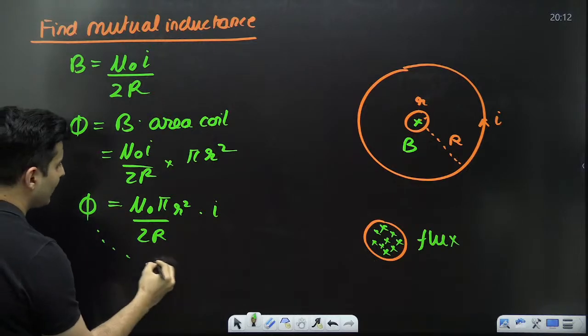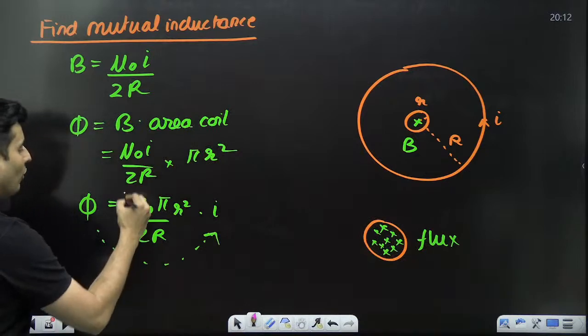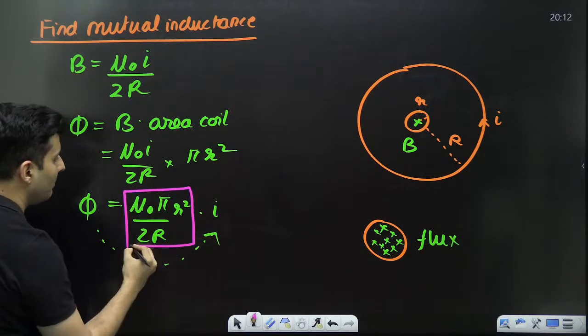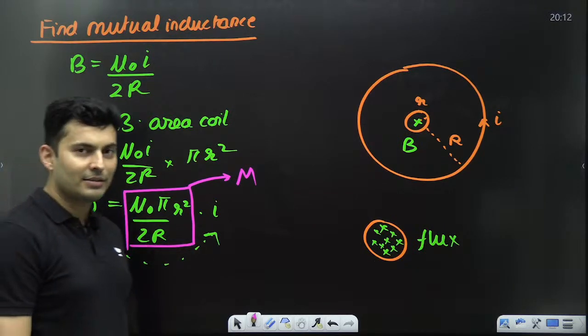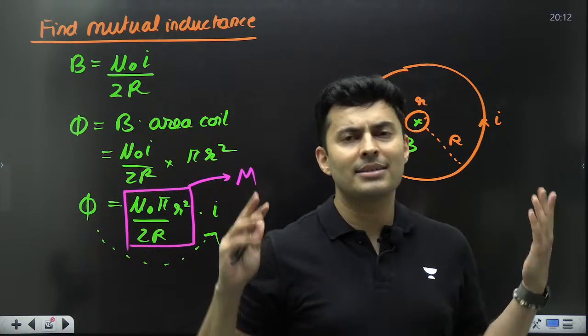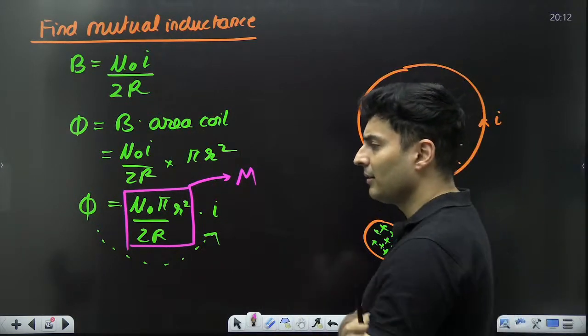Again I am seeing flux is proportional to the current. So what will this part be? This will be the M value, the mutual inductance. So that's how it is. Always show flux proportional to current. Your job is done.